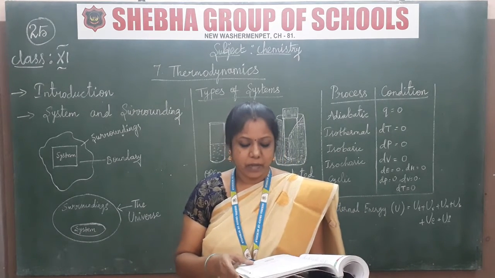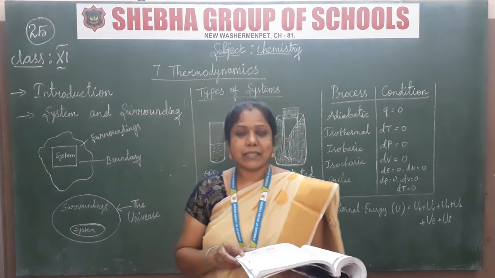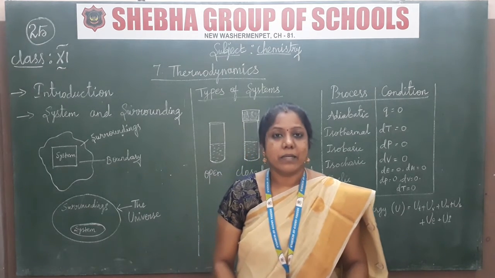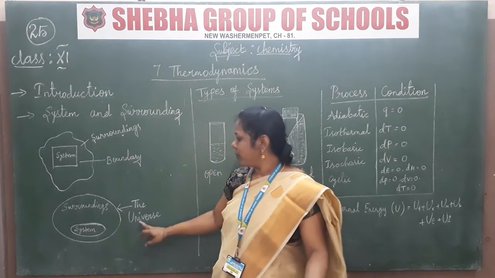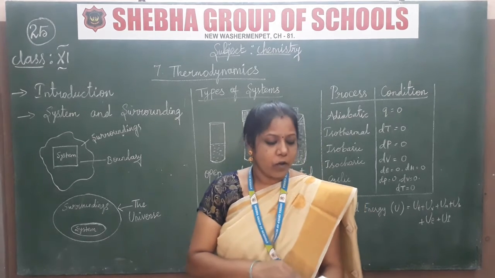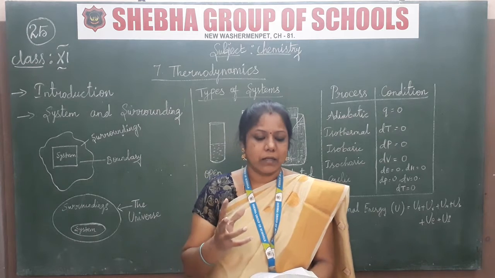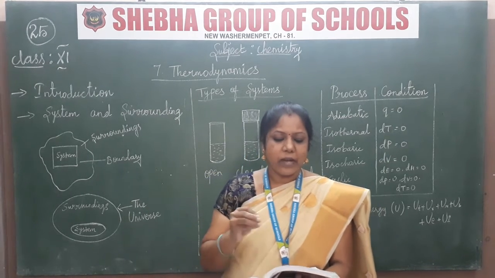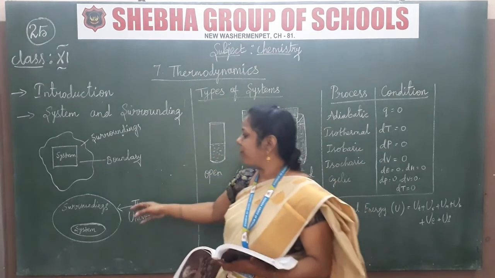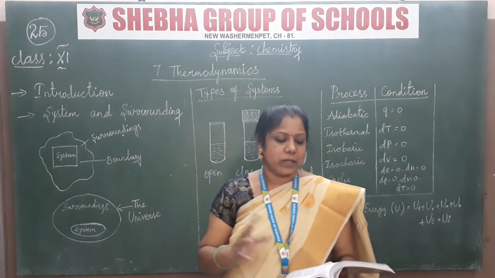The universe is divided into two parts, the system and the surroundings. The system is part of the universe. For example, the system may be water in a beaker, a balloon filled with air, or an aqueous solution of glucose. Imagine a glass of water as the surroundings and the balloon as the system. Together, this is the universe.